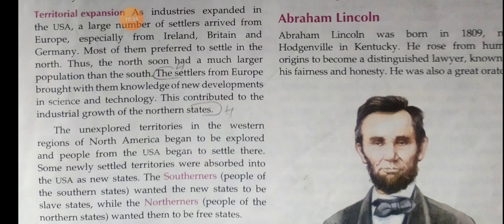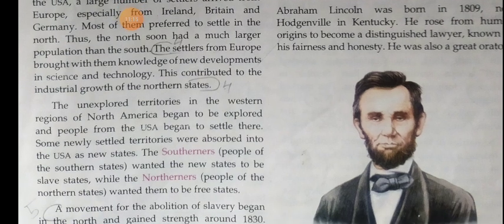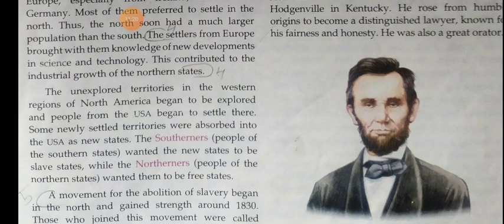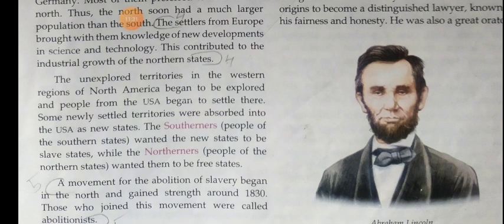The settlers from Europe brought with them knowledge of new developments in science and technology. They contributed to the industrial growth of the northern states. The unexplored territories in the western region of North America began to open up, and people from the USA began to settle there. Many areas were vacant on those sides, so the people who came from outside started to prefer those areas. Some newly settled territories were absorbed in the USA as new states.